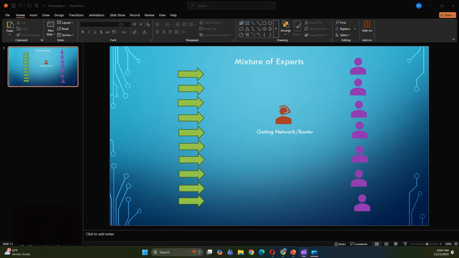Today we are going to talk about the mixture of experts. Now, before we go into the weeds, we just want to know three things. Mixture of experts is composed of three things: the input, which is what I've represented here, the gating network or the router, and also the experts. Those three things are the core components of the mixture of experts.